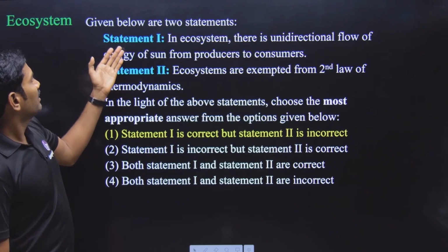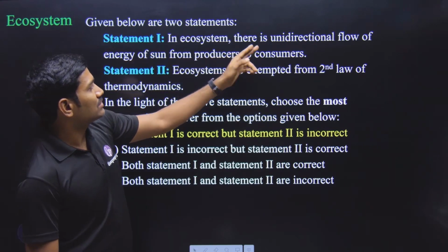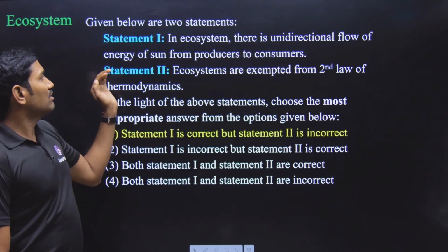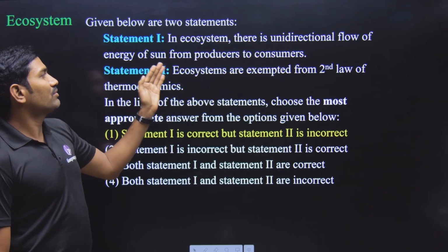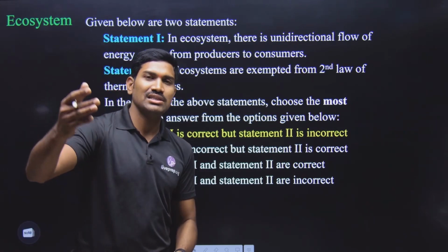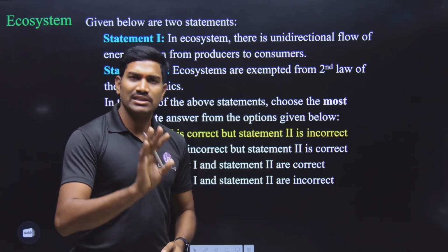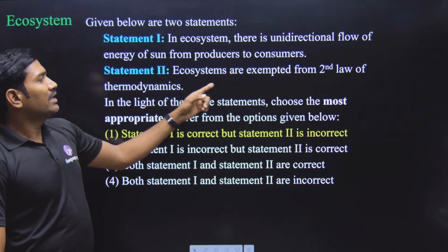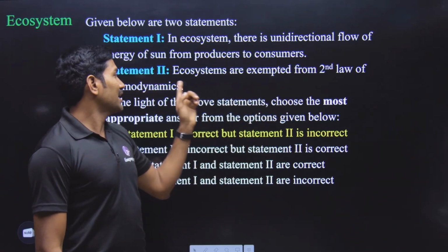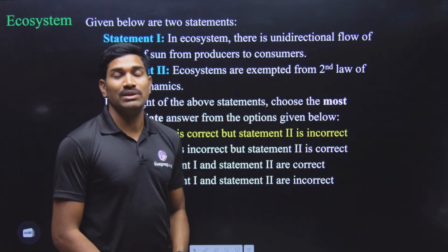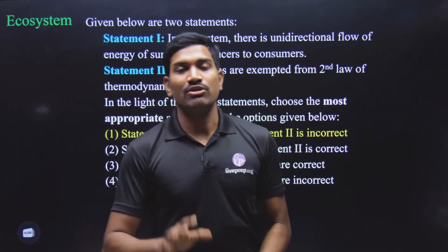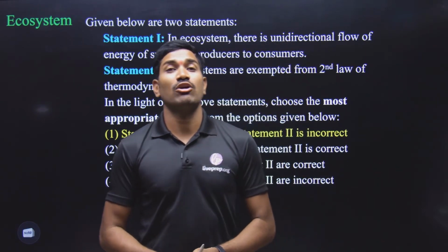Next one. Again, they have given two statements. In ecosystem, there is unidirectional flow of energy of sun from producers to consumers. Yes, there is a sequential flow in one direction. This is a correct statement. Next one. Ecosystems are exempted from second law of thermodynamics. No, they are not exempted. It is a wrong statement.